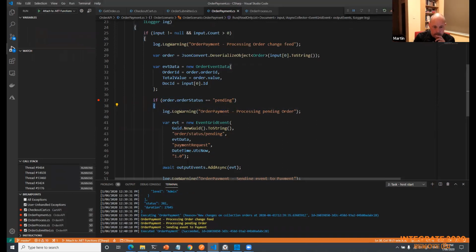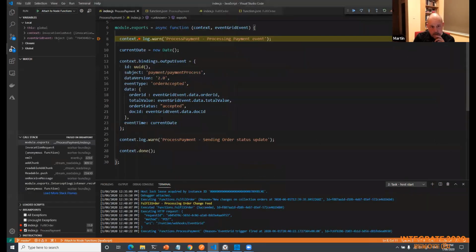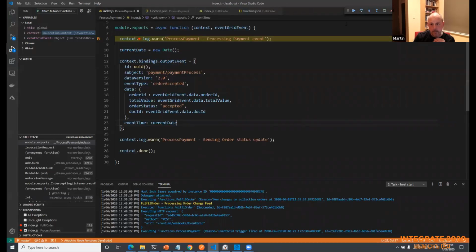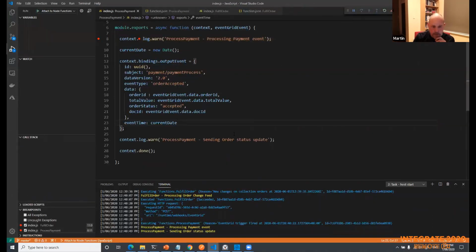And then when we do this, we're doing another event grid event here. So this is now going into the Azure function that's using an event grid trigger. This is how we essentially write an event grid output binding. And in the functions.json, this is how we create the bindings. So we have an input binding here, so that's our trigger. And we have an output binding to another event grid output. So we'll just go back here and run that through. And I'm running very short on time.